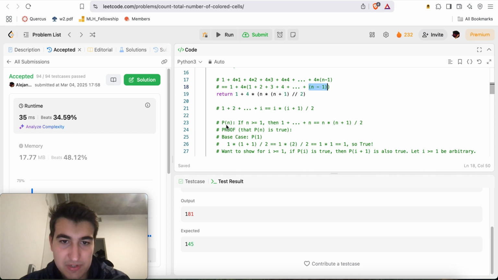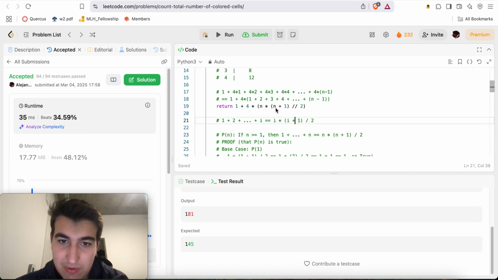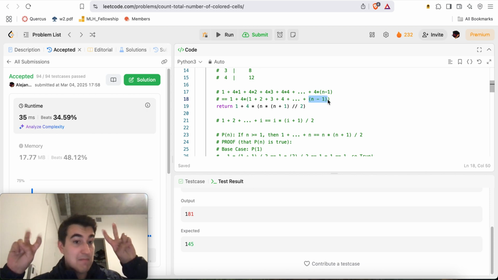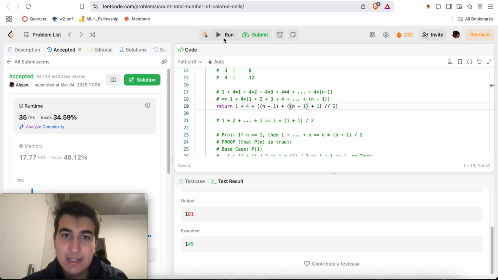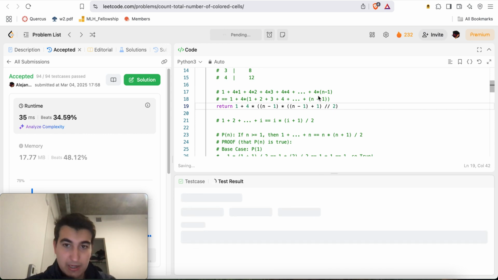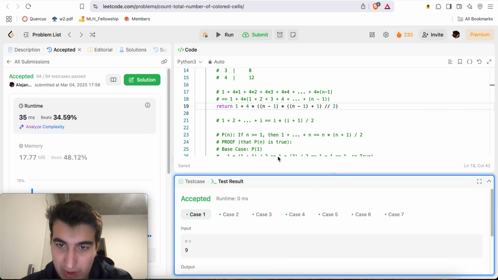So it's true for some n. That might be a little bit confusing, but here's 1 plus 2 plus 3 plus 4, and the last number itself is n minus 1, whatever n is. So here we swap in n minus 1 for this n. This will become n minus 1 here. And now all of a sudden, this is now true. So now this is when we have an extensive solution.